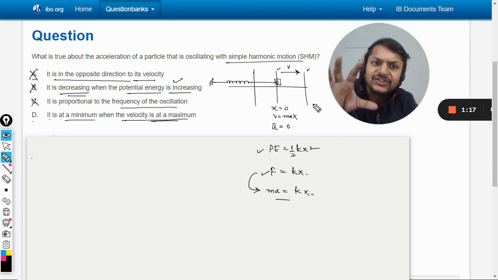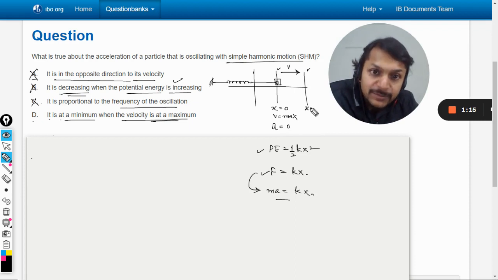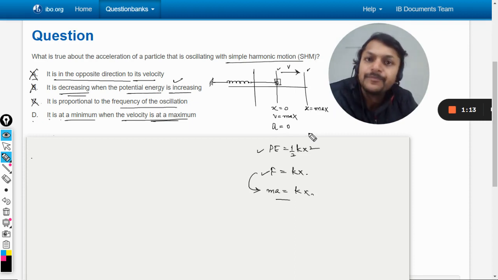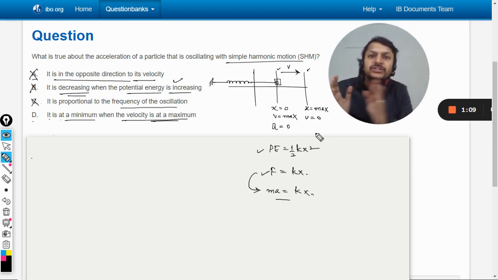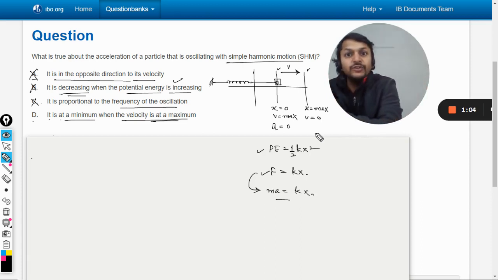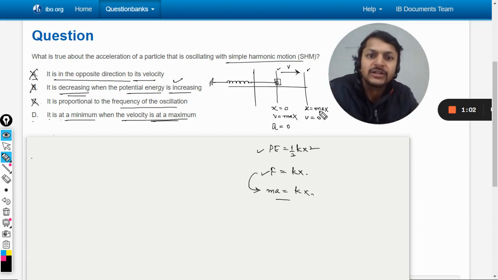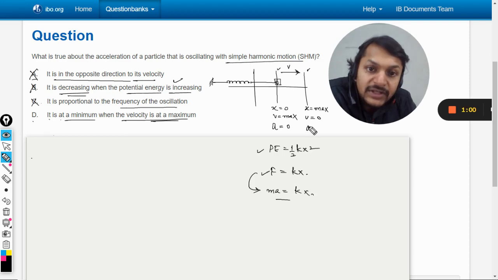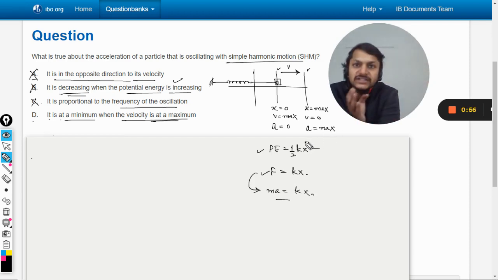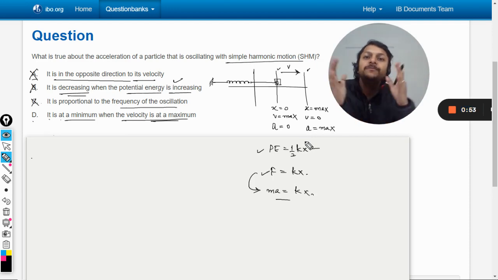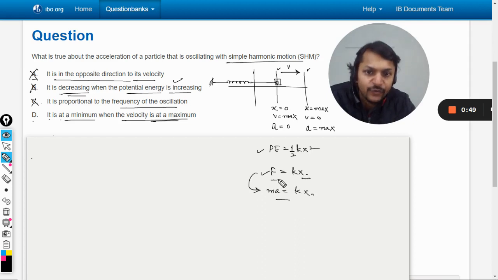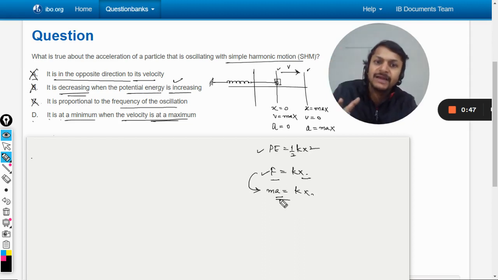Now let us talk about the extreme position. At the extreme, the displacement becomes maximum and the velocity becomes zero. It stops at the extreme position, because it was going towards the left, and then it starts moving back, so it stops for a moment. Velocity will become zero, but the acceleration will be maximum, and it will be towards the center. Why? Because the restoring force is now maximum. So x is maximum, force is maximum, and hence the acceleration is maximum.